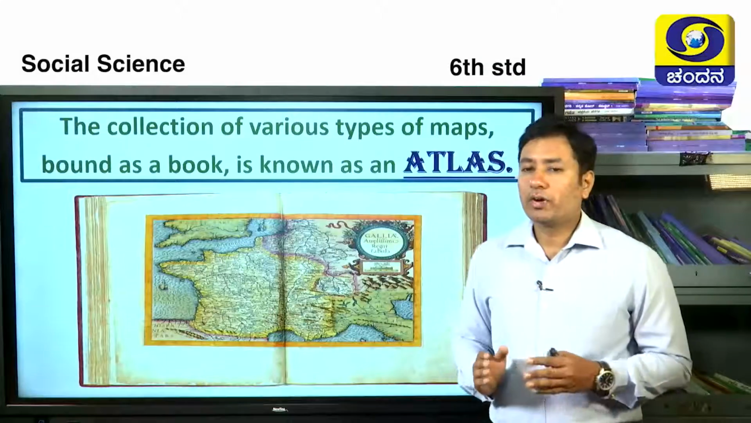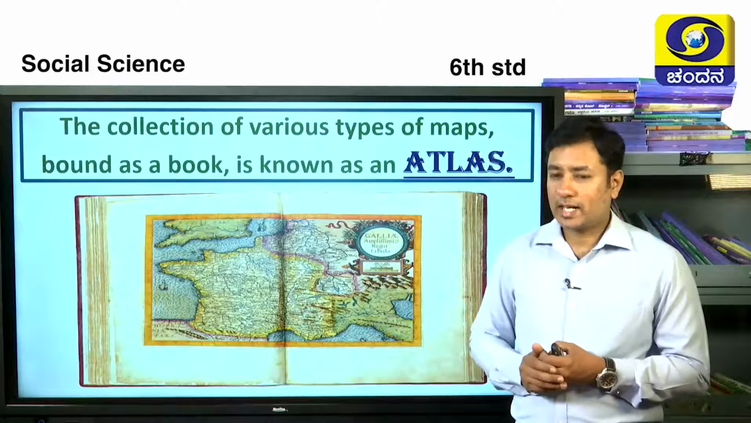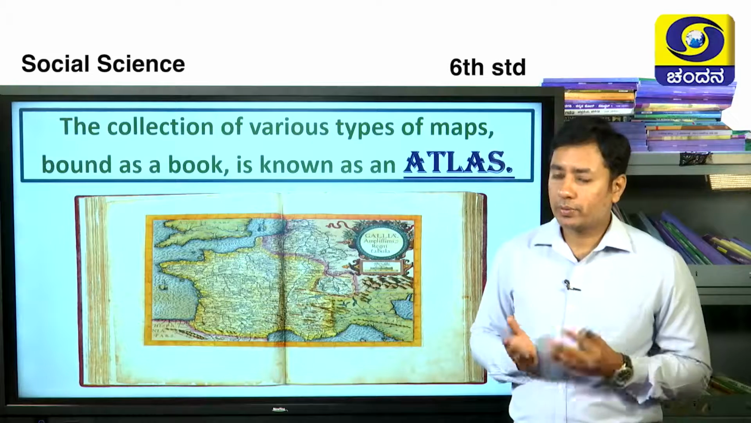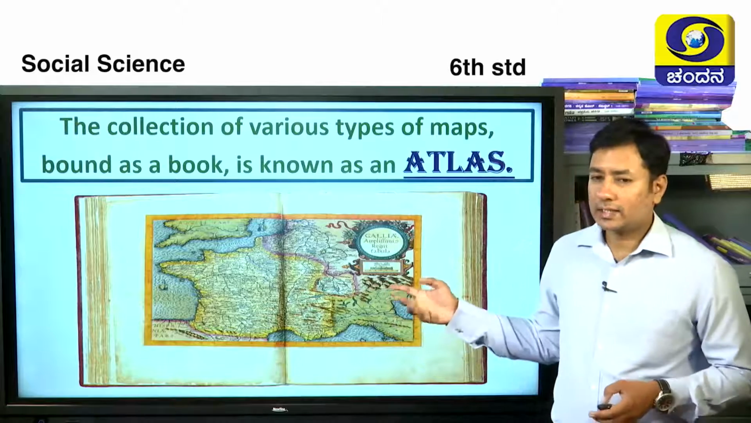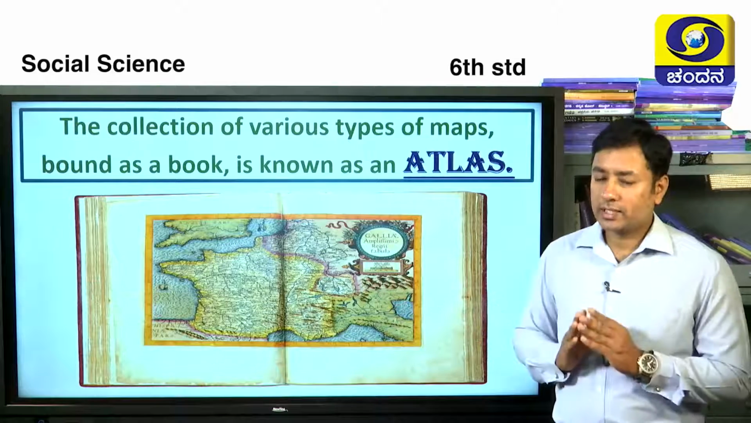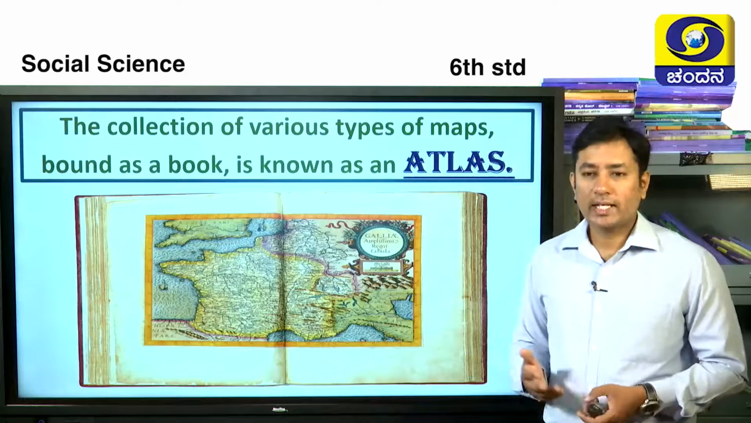The collection of various maps bound as a book is known as an atlas. Children, all of you might have used an atlas in your day-to-day life, is it not? See, a general atlas just looks like this. So it is nothing but a compilation of different kinds of maps, that is known as an atlas.